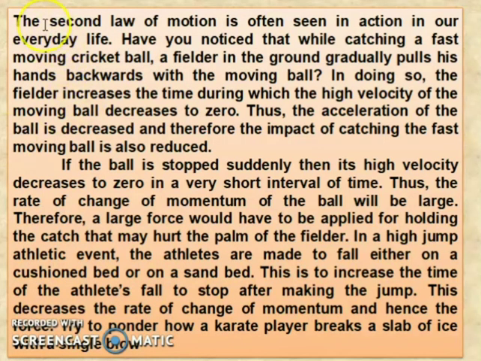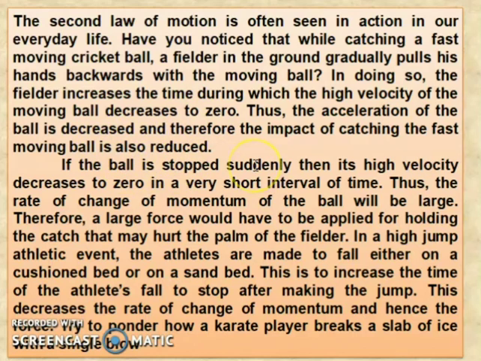Now we can see some examples using the second law of motion. The second law of motion is often seen in action in our everyday life. Have you noticed that while catching a fast moving cricket ball, a fielder gradually pulls his hands backward with the moving ball? In doing so, the fielder increases the time during which the high velocity of the ball decreases to zero. Thus the acceleration of the ball is decreased. Therefore, the impact of catching a fast moving ball is also reduced.